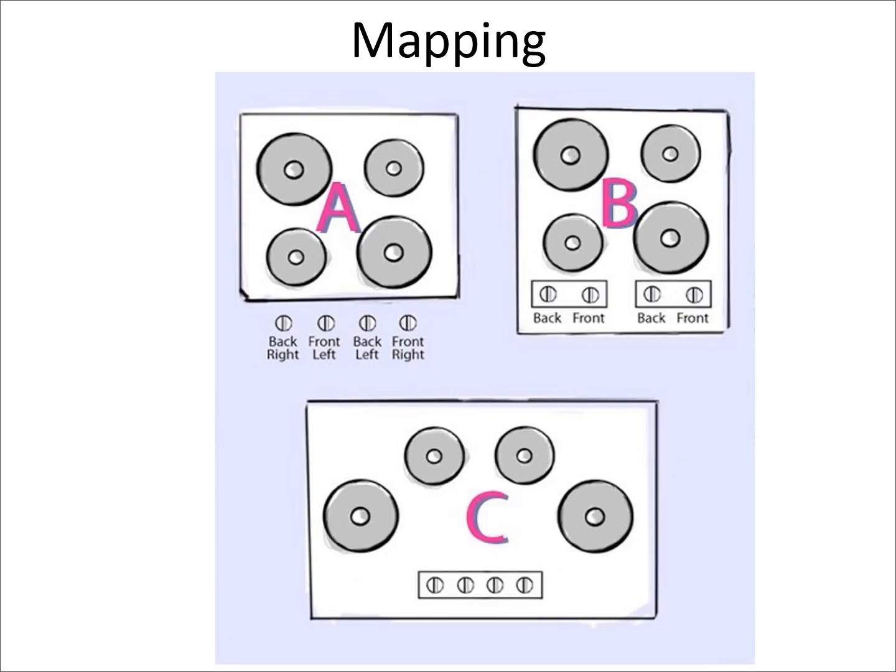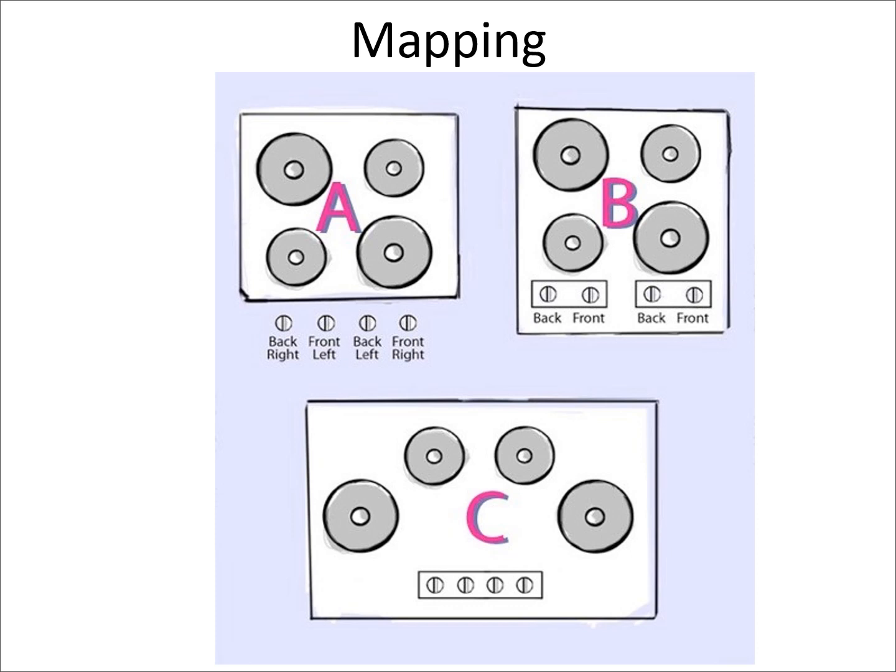Mapping is about having a clear relationship between control and the effect that it has on the world. You want this mapping to feel as natural as possible. Stove tops are a great example here. In the first image, the mapping is not very clear because it's difficult to determine which control operates each burner.